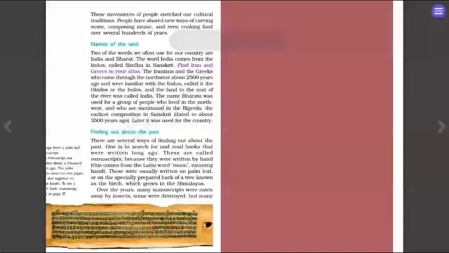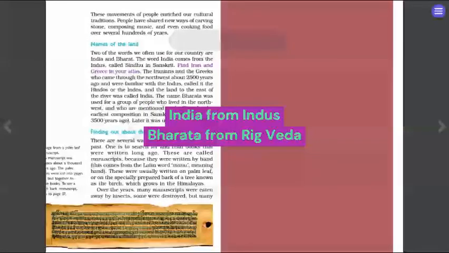Names of the land. Every country had a different name over a period of time, or their present name would have developed over a period of time. Two of the words often used for our country are India and Bharat. The word India comes from the Indus, called Sindhu in Sanskrit. From Iran and Greece, find Iran and Greece in your atlas.